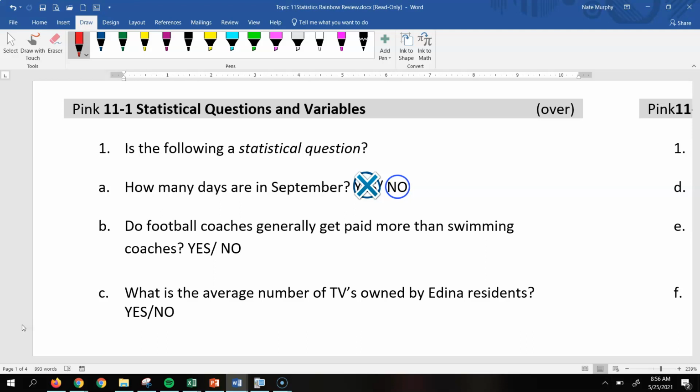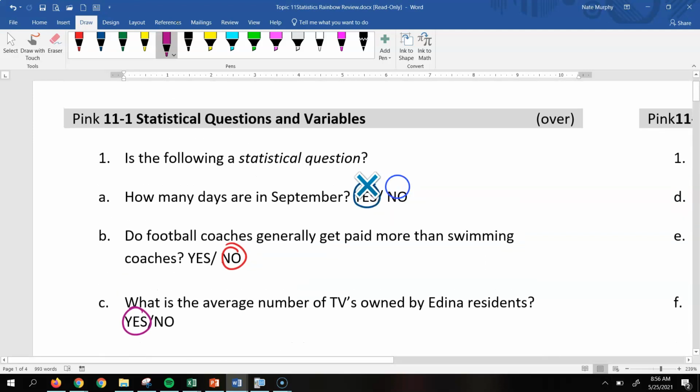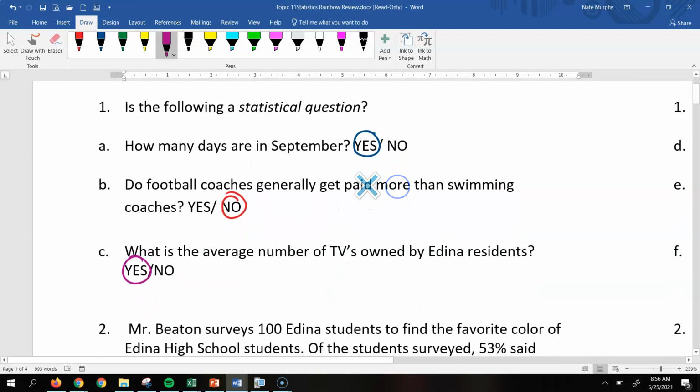Now, if they ask coaches in general, specifically how much money do you make in a year, then that would be a statistical question, because then you can compare the football coaches and swimming coaches and use that data to figure out who gets paid more. But just asking this question specifically, that is not a statistical question. And then lastly, what is the average number of TVs owned by Edina residents? That would be a statistical question, because each one would vary by how many TVs are in each home.